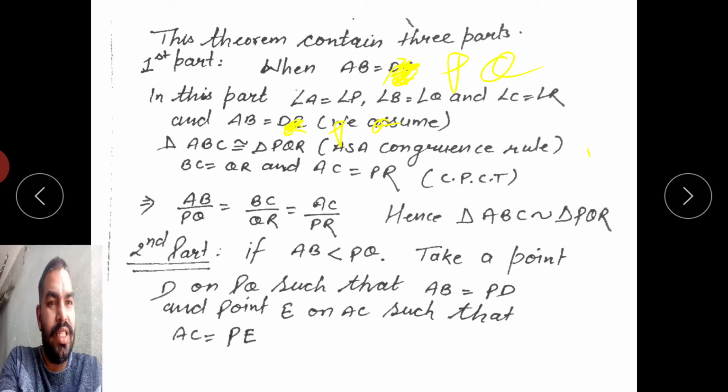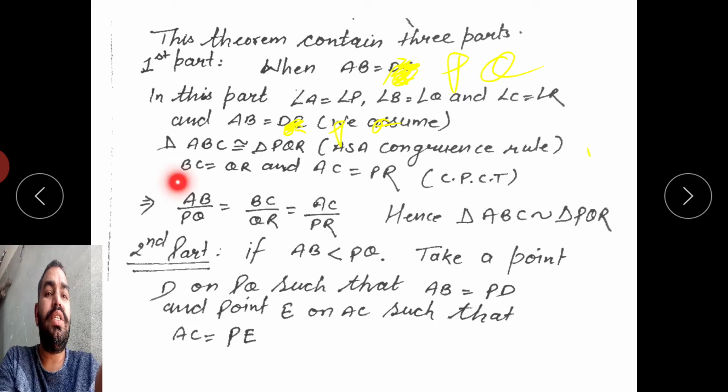If these two triangles are congruent, then by CPCT, BC is equal to QR and AC is equal to PR. So we can say that AB upon PQ is equal to BC upon QR is equal to AC upon PR. Hence triangle ABC is similar to triangle PQR.